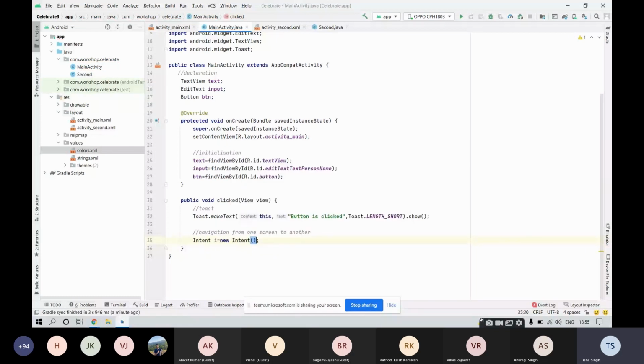Now what are the parameters that you need to provide to Intent? As I said, an intent is something that navigates you from one screen to another. So inside Intent you need to provide two parameters. The first parameter is your source activity, and the next parameter is your destination activity. The source activity is MainActivity.java, so write this, as we did in the Toast also.